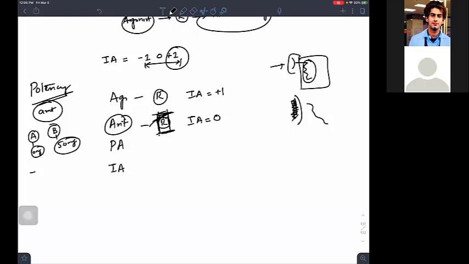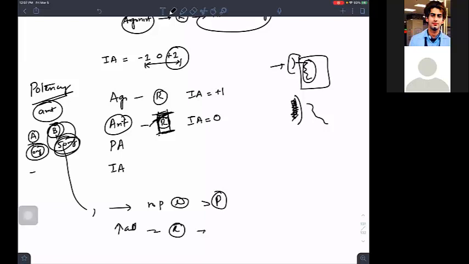Which drug is potent? A or B? Very nice answer. A will be potent because at lower doses I can produce a response. But for B we require 50 mg to produce a response. That means A will be more potent. That is the concept behind potency. So drugs which are able to produce a response at lower doses will be more potent, and other drugs like B, which I need in higher amounts to produce the response, will be less potent.